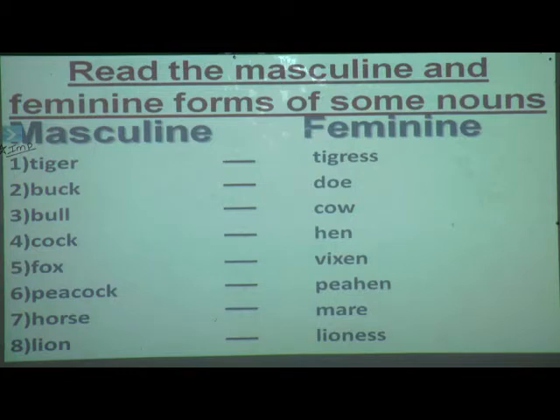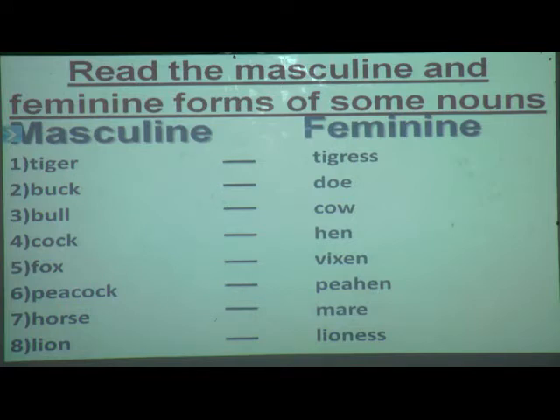Okay. So now we are going to read each gender twice. Are you ready students? First is tiger. Tiger is of which gender? Masculine gender. So the feminine gender of tiger is tigress. Again we will repeat the first one, tiger, tigress. Second, buck, doe.